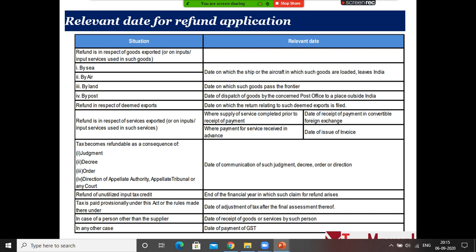In case of deemed export, the refund for deemed export is filed within 2 years from the date, right? So these are your criteria on which you will find the refund. So 2 years will be counted from this date. This is the relevant date. When the department says that I have rejected your refund because you have filed a delayed refund, you can say that the ship left on this day, so my 2 years is not over, right? So this is the period from which you will count the 2 year expiry.